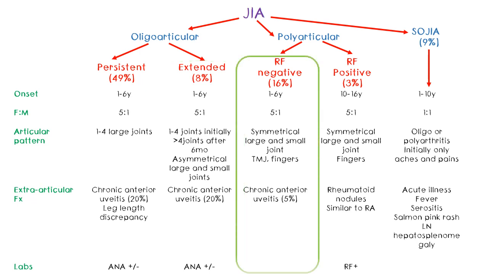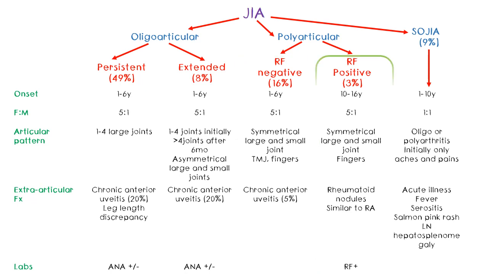The rheumatoid factor negative polyarticular type is seen in 16% of identified cases and relatively has a better prognosis than the rheumatoid positive one. It is also seen in children of 1 to 6 years and with symmetrical large and small joint involvement. This can also affect the temporomandibular joint and the fingers. Uveitis is seen in about 5%.